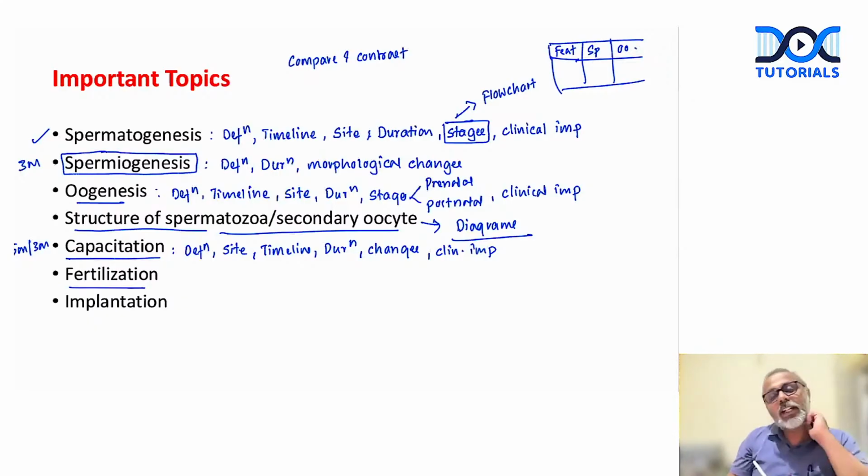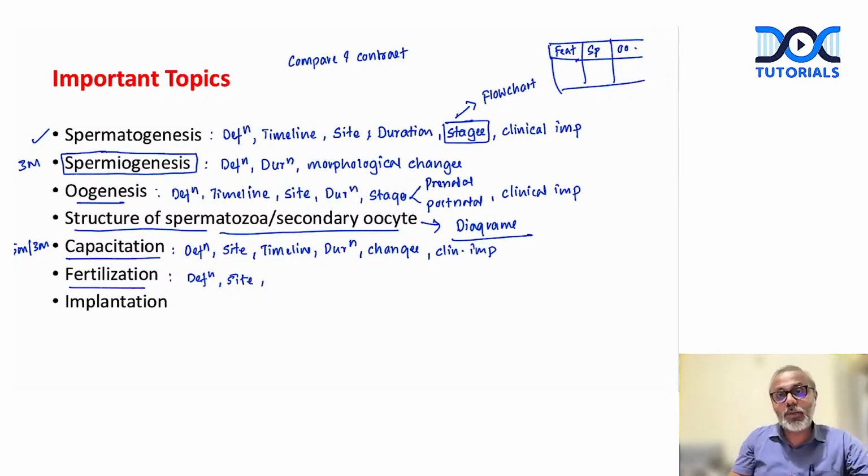Then when it comes to fertilization, what do we do? Again, let's say we start with definition. What exactly is fertilization? The process of combining of male and female gametes. Of course, your textbook gives a complex definition, but even a simple definition would do. Then, where does fertilization occur?